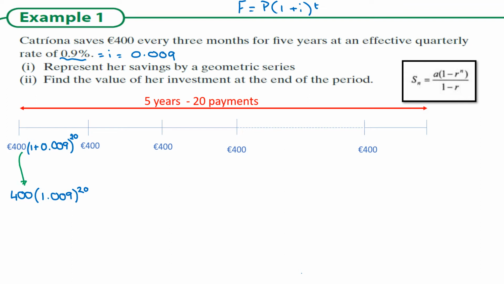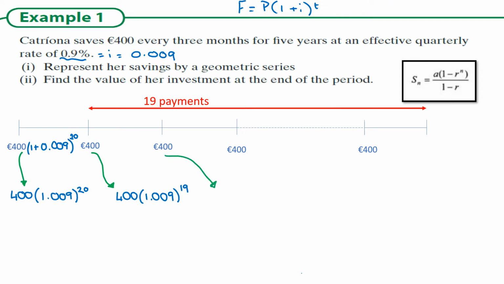It's invested for these 20 periods of time, which are 3 months each. But then the next 400 is only invested for 19 periods. So this one here is going to be 400 again, but it's going to be 1.009 to the power of 19, and so on.